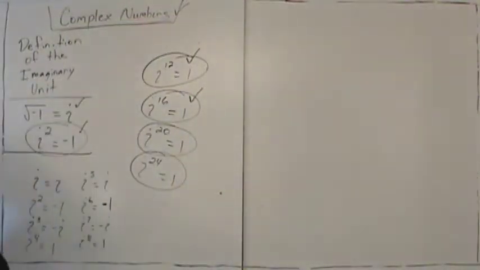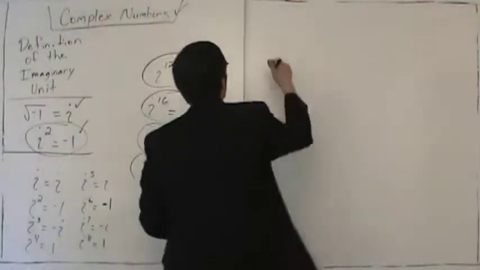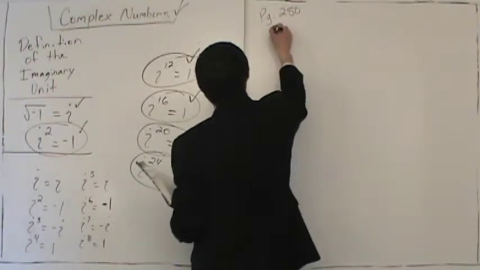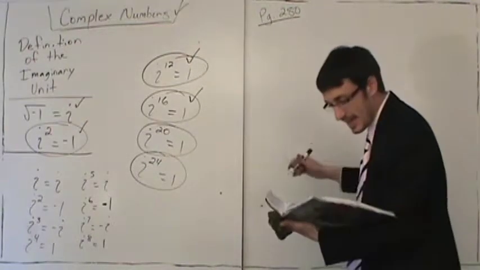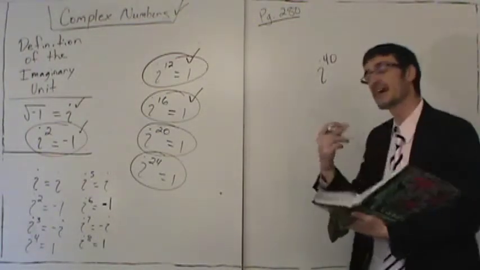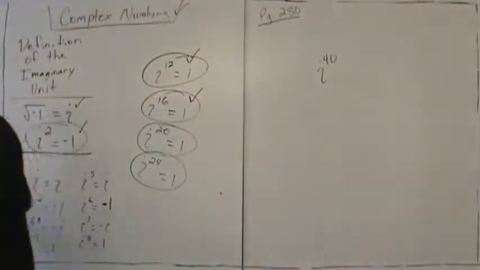So my question is, we're on page 280 of the textbook. On page 280, we're looking at i to the 40th power. So the question is, what is i to the 40th? Can you figure it out? There's an interesting pattern here.